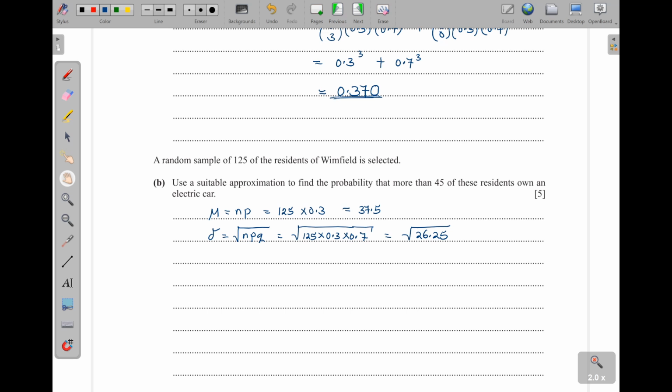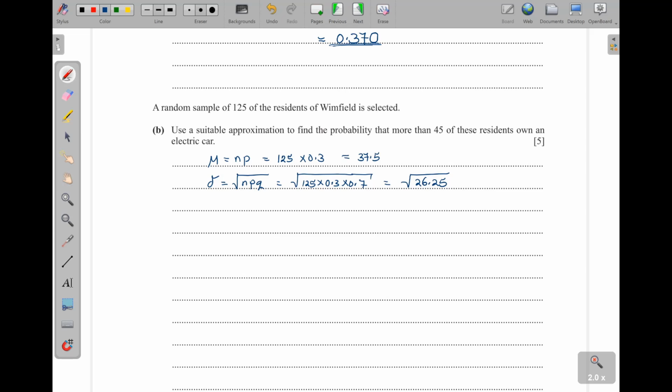Now, after finding the mean and standard deviation, remember, for the normal distribution we use continuous data, but in the binomial we use discrete data. So in order to move from discrete data to continuous data, because we are approximating the binomial to the normal, we need to carry out what we call continuity corrections. We are supposed to carry out the bounds of the numbers that are given. For example, here we are given the probability of x greater than 45.